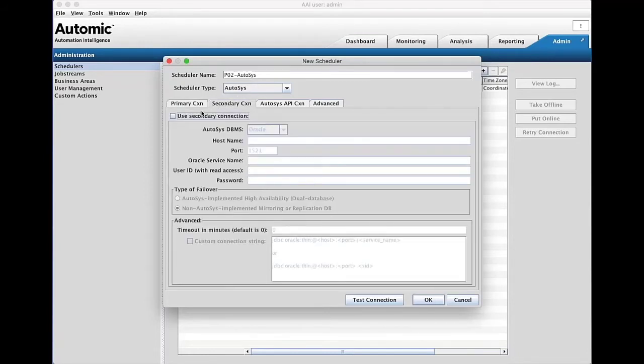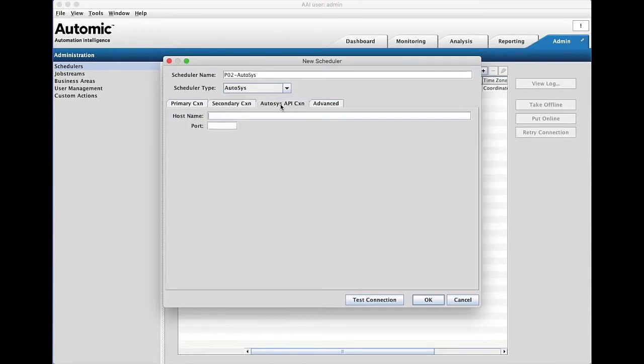If you are running AutoSys in a high availability configuration, enter the secondary connection details here. An AutoSys API connection can be specified. Use the AutoSys application server name and the application server port. To use this, an AutoSys client is required on the AAI server.